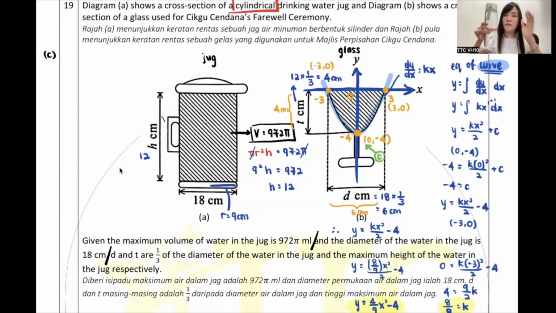I need to find the volume for the jug. I need to find the volume for the cup as well. And actually, the most important is the cup, because the volume for the jug is so easy. Can anyone tell me the volume for the jug is how much? Very good, Nicholas. I already know it's 972 pi. So why do I need to find the jug? No need anymore, my dear. I just need to find the glass one.